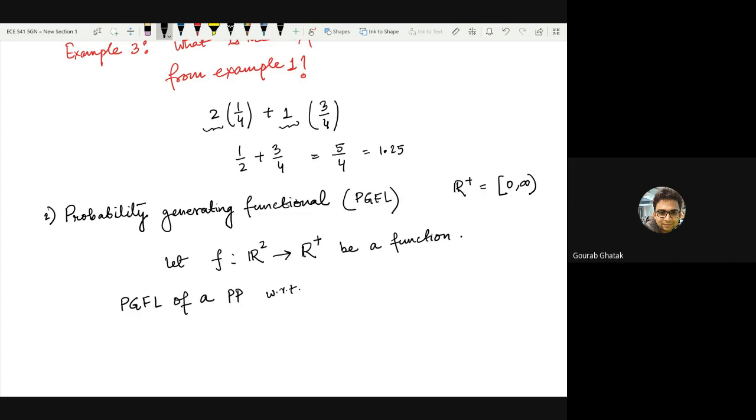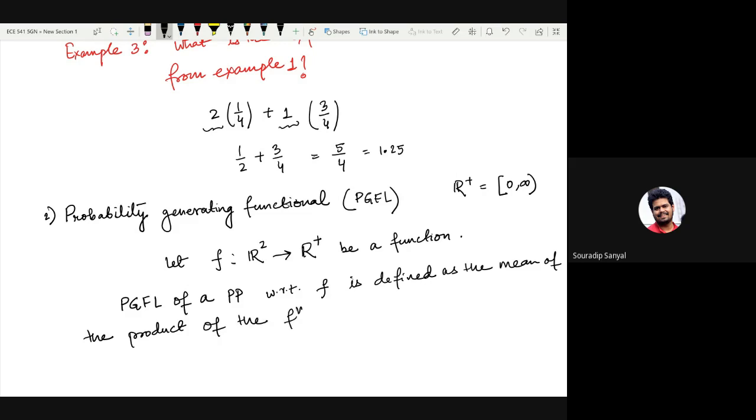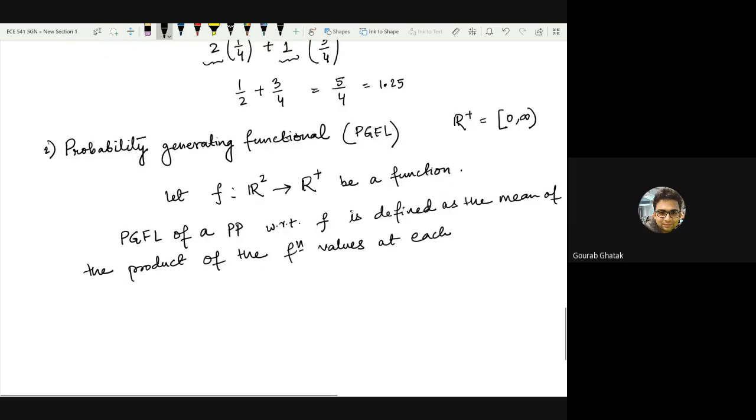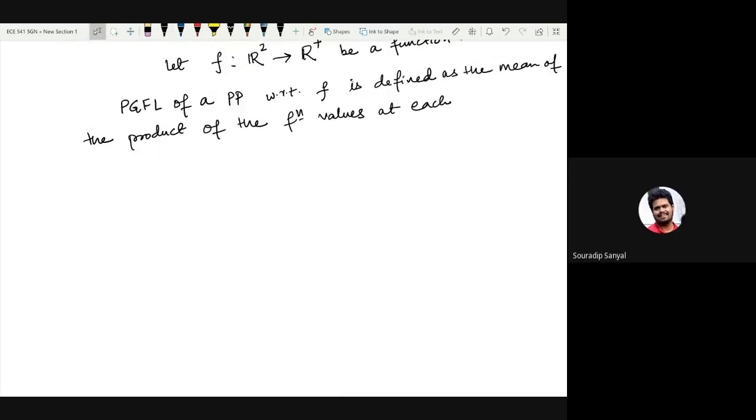So the probability generating functional of a point process with respect to this function is defined as the mean of the product of the function's values at each point of the point process, at each xi belonging to phi.